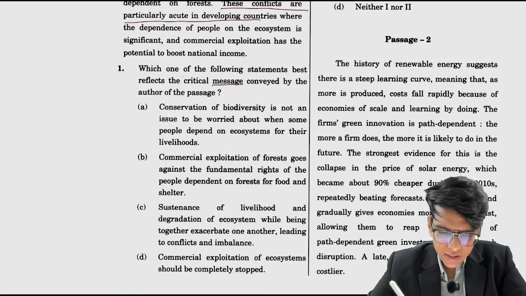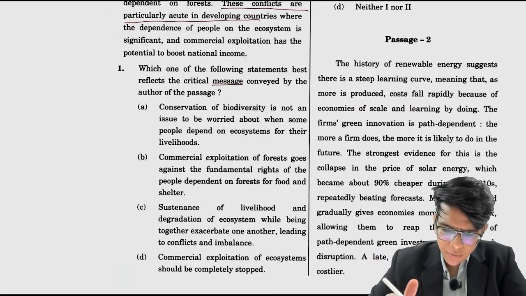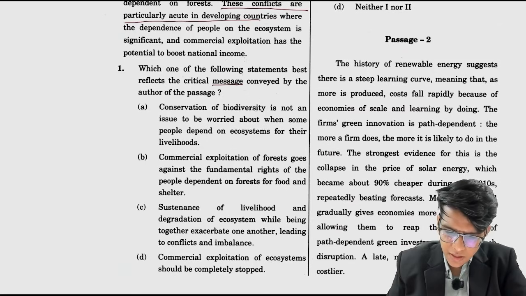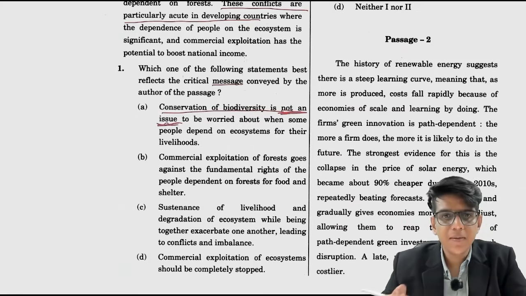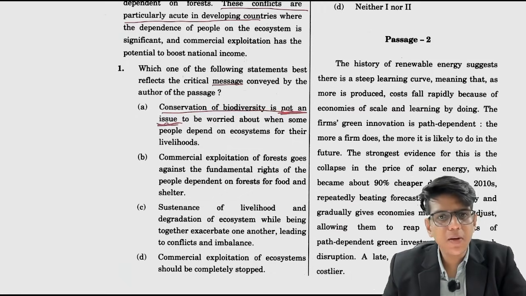So here the question is, what is the message conveyed? Conservation of biodiversity is not an issue to be worried about. Now they are not saying that conservation of biodiversity is not an issue. There is a conflict, because you want growth too, and there are people who are dependent on it.